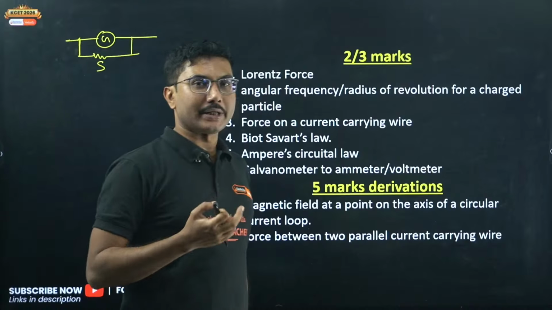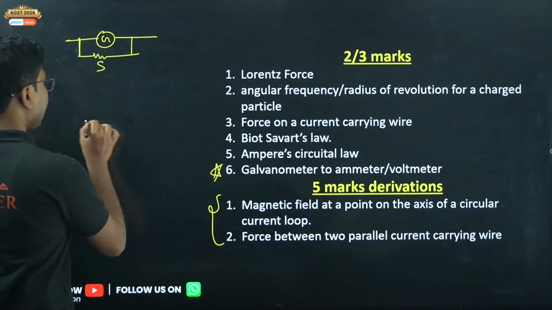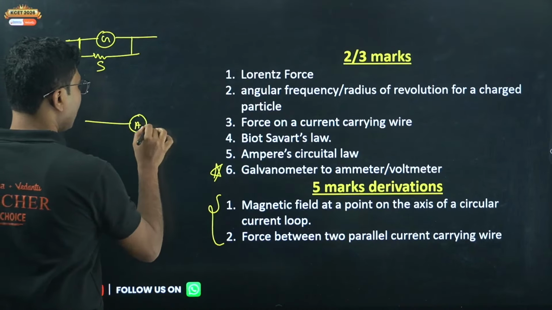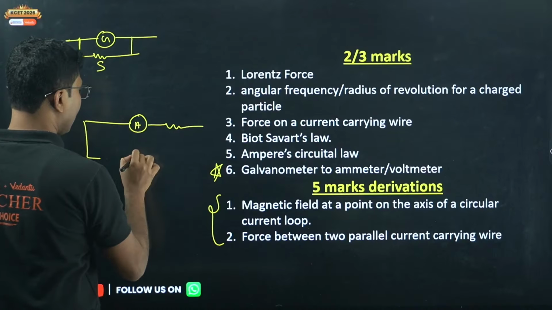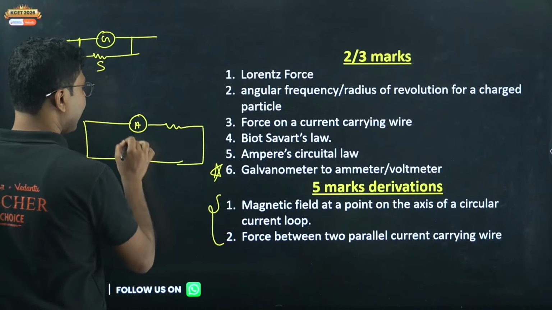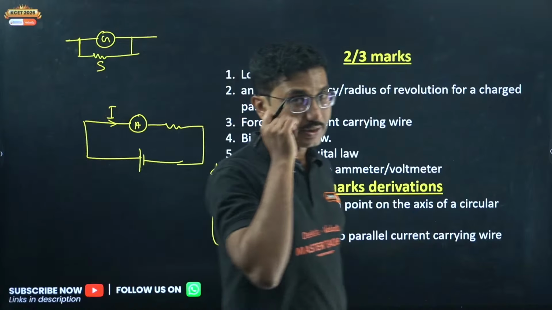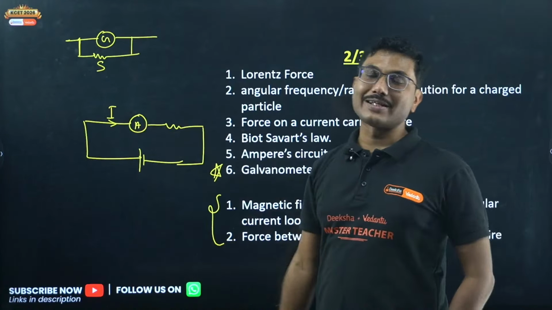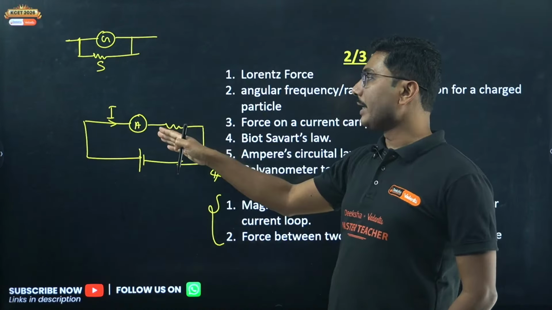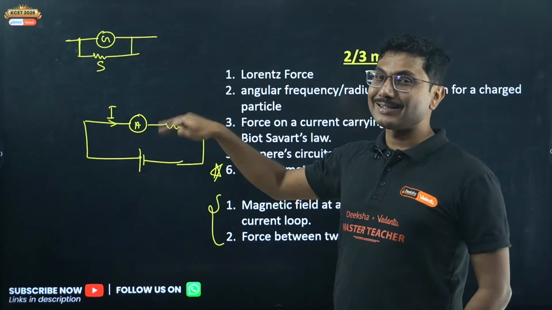Because an ammeter in a circuit is used in series. If you want to measure the current, you have to connect it in series so that you can measure the exact amount of current passing in the circuit. Now, if the ammeter itself has very high resistance, then it will disturb the circuit.